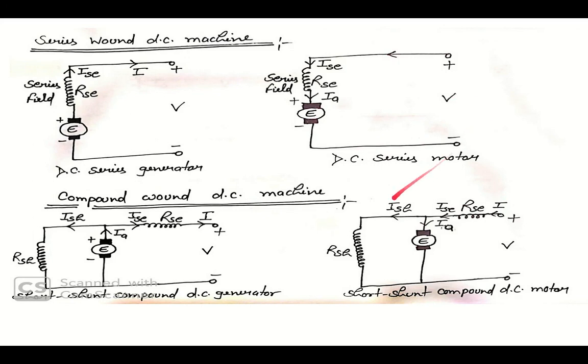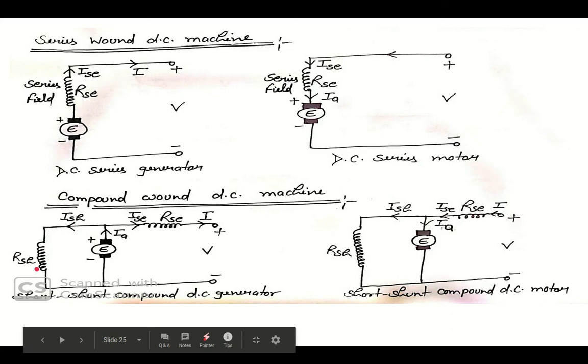Now the next is the compound wound DC machine. Firstly, what is a compound wound DC machine? A compound wound DC machine means a DC machine having both shunt and series fields, that is known as a compound machine. We are saying a DC machine having both shunt and series field is called a compound machine. So you can see here we have both windings, shunt and series.